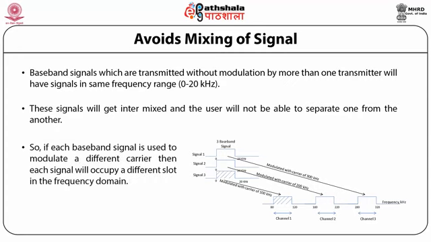So if each baseband signal is used to modulate a different carrier, then each signal will occupy a different slot in the frequency domain. As shown in this figure, we have three different signals which are modulated with carriers of three different frequencies.